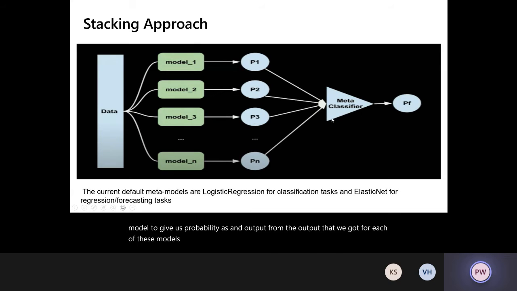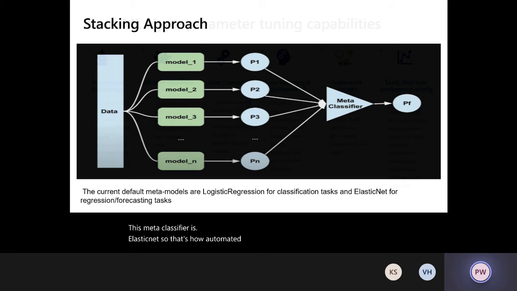So the way automated ML works is, in the stacking approach, it uses logistic regression as the meta classifier in scenarios when there are classification problems. And when there are regression scenarios, the meta classifier is ElasticNet. So that's how automated ML's ensembling methods work.